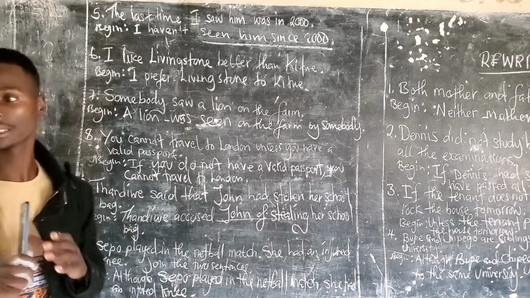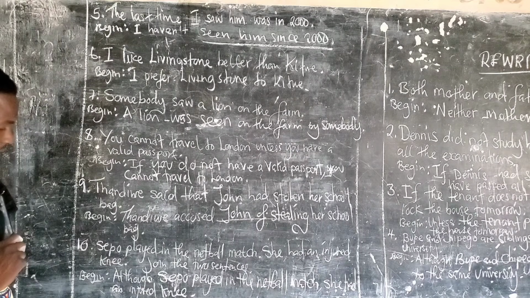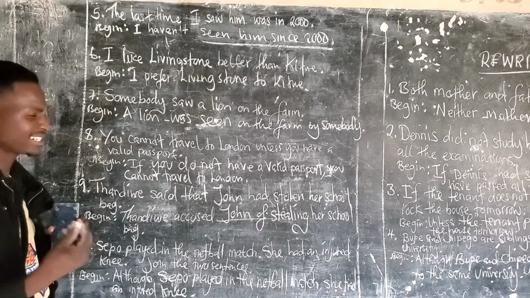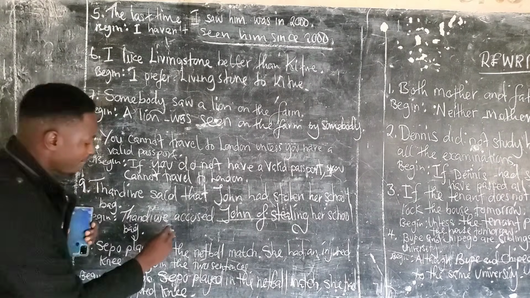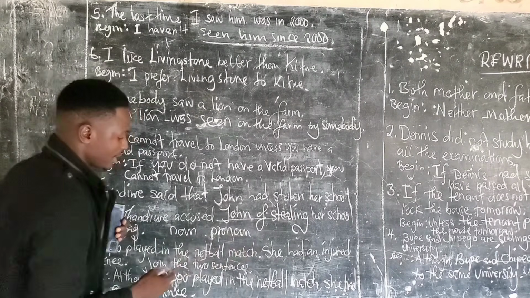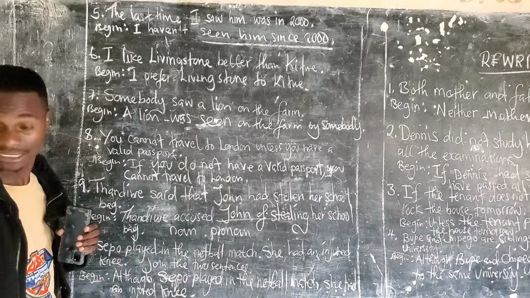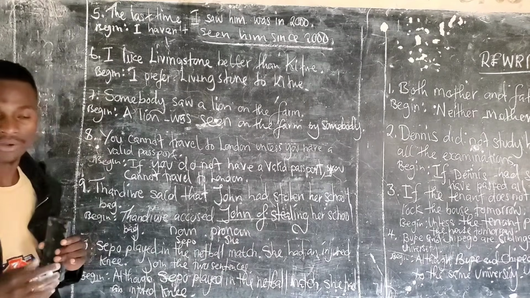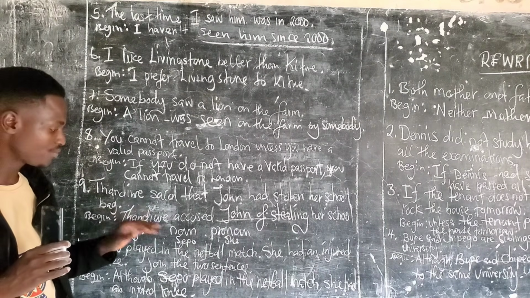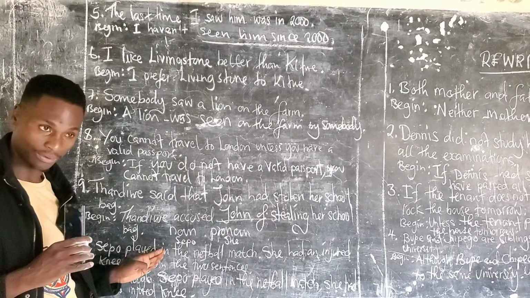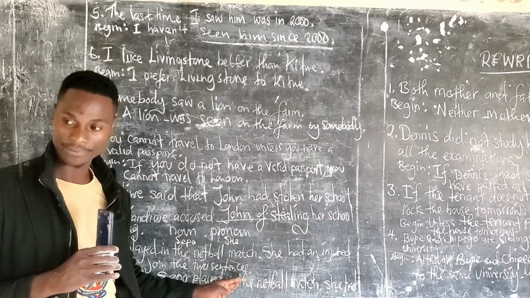Sir, my teacher saw that although she had an injury, comma, Sepo played in the game. The order is actually not correct. You have a noun and a pronoun. Sepo is a noun, and she is a pronoun. The rule of English when it comes to nouns and pronouns is that you always start with a noun, then a pronoun.